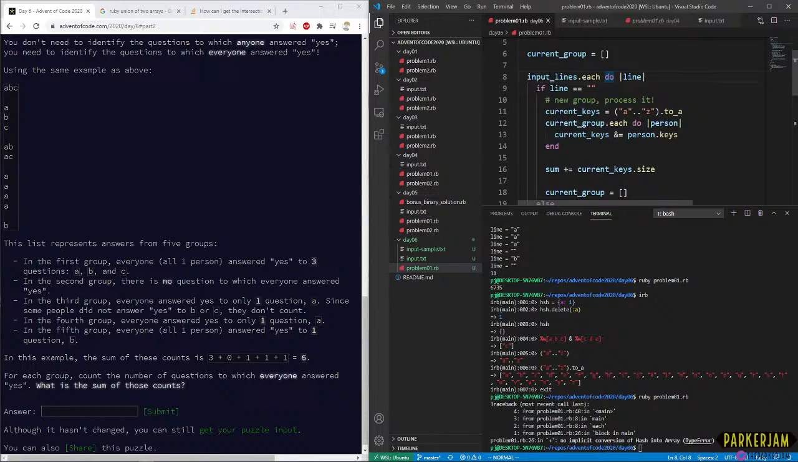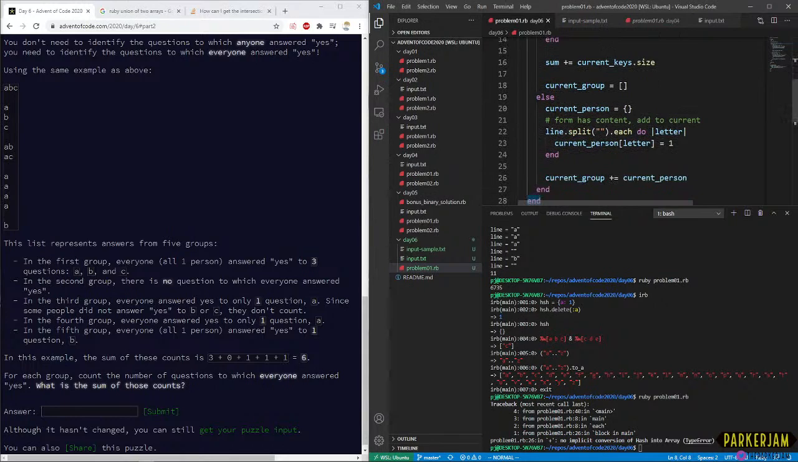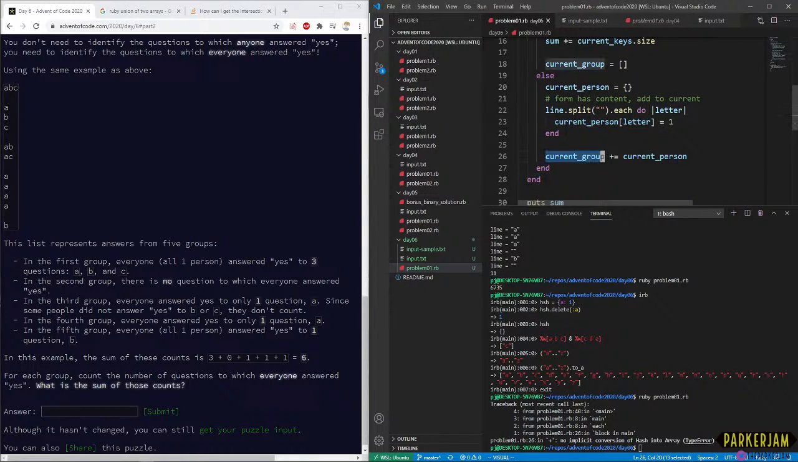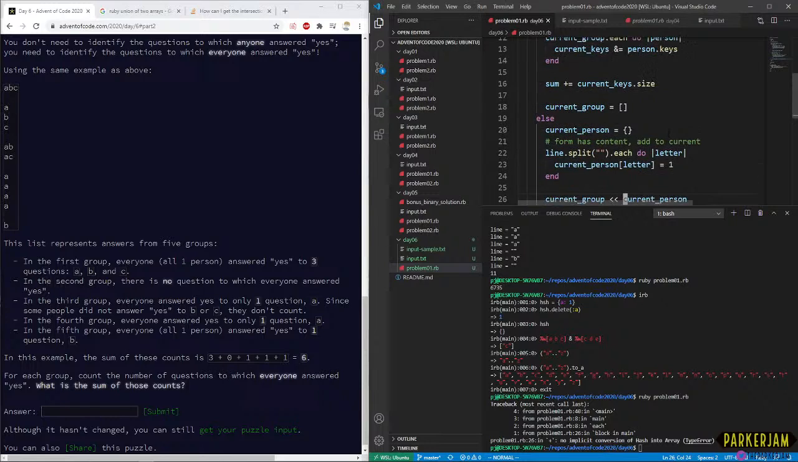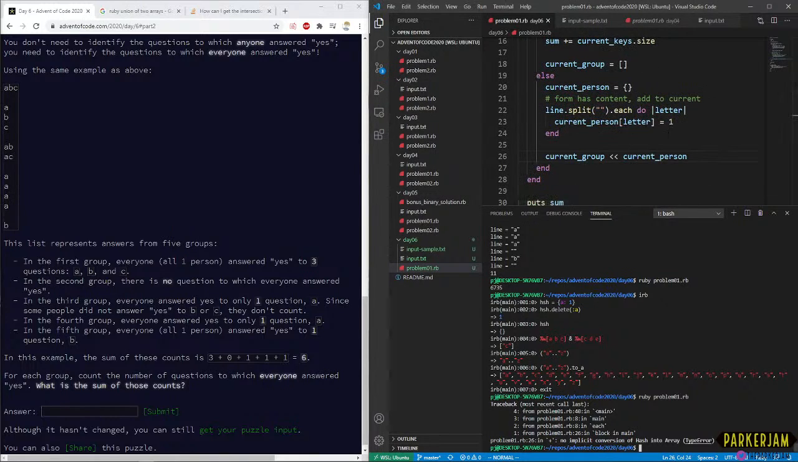Okay. Probably 26, right? That's probably where the actual issue is. Oh, current group plus equals. Current group is an array, right? So we just want to append onto the array. I don't know why I did plus equals. That's not what we want to do there.